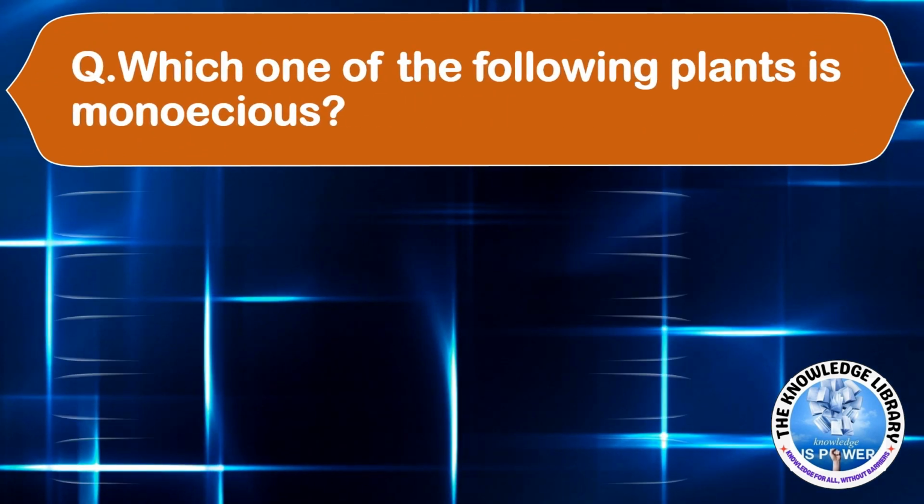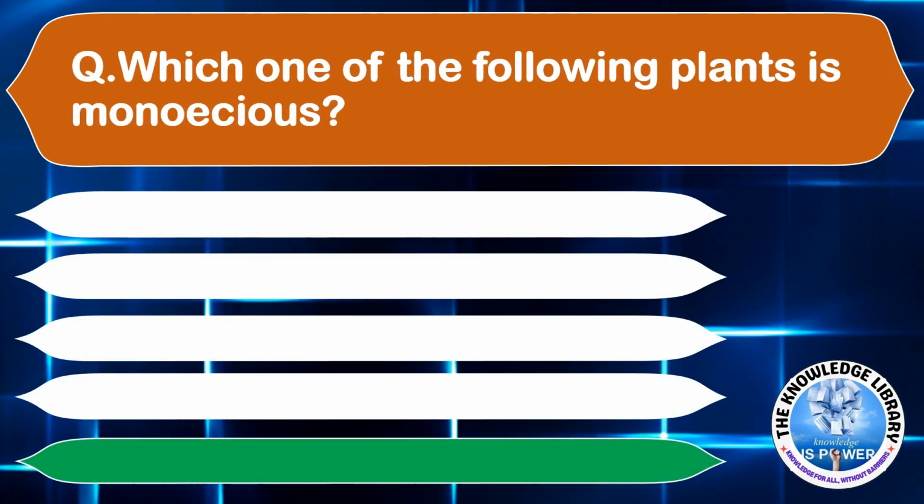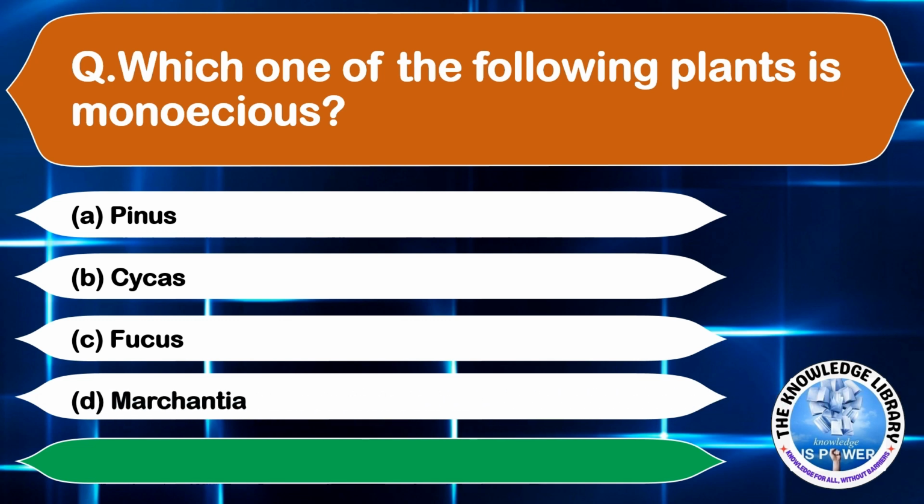Which one of the following plants is a monoecious? Option A, Pinus. Option B, Cycas. Option C, Fucus. And option D, Marchantia. The correct answer is option A, Pinus. Moving on to the next question.